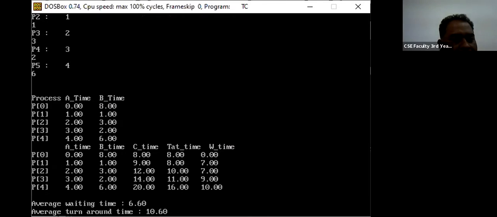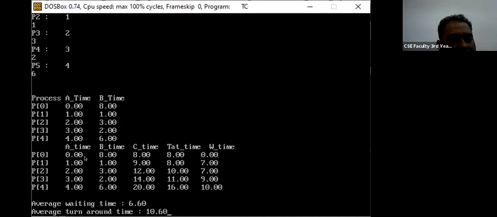So here you can see that the process P0 arrival time is 0 and its burst time is 8. For process P1 the arrival time is 1 and the burst time is also 1. For process P2 the arrival time is 2 and the burst time is 3. And for the process P3 the arrival time is 3 and the burst time is 2. And for process P4 the arrival time is 4 and the burst time is 6.